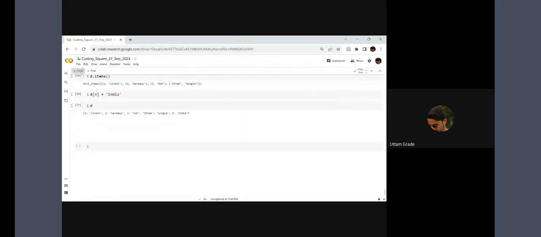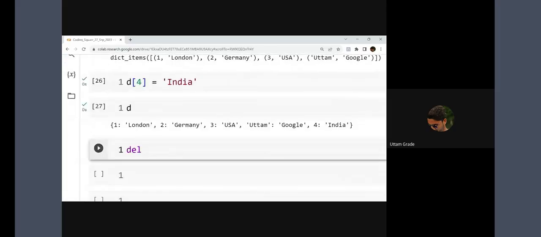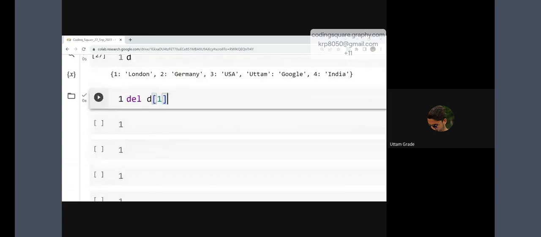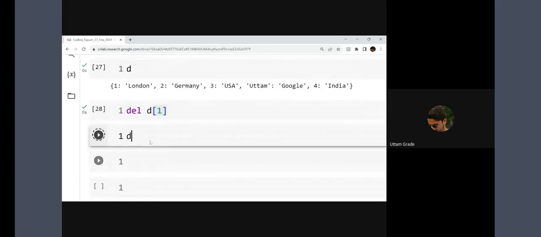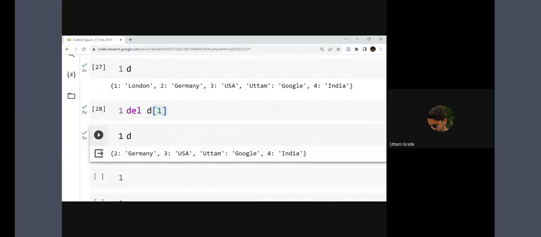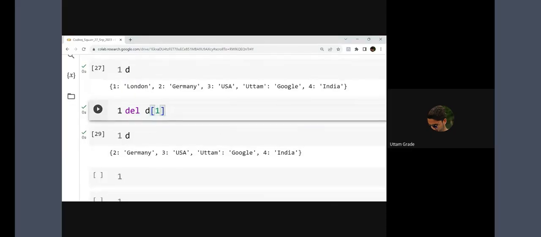So how can I delete the value then? Just write del. Delete is a command, and write d of 1. So it will delete 1 and the value of the key 1. If I print d, what will happen? See, 1 and London have been removed now. Getting my point, guys? How we can add a value and delete a value?